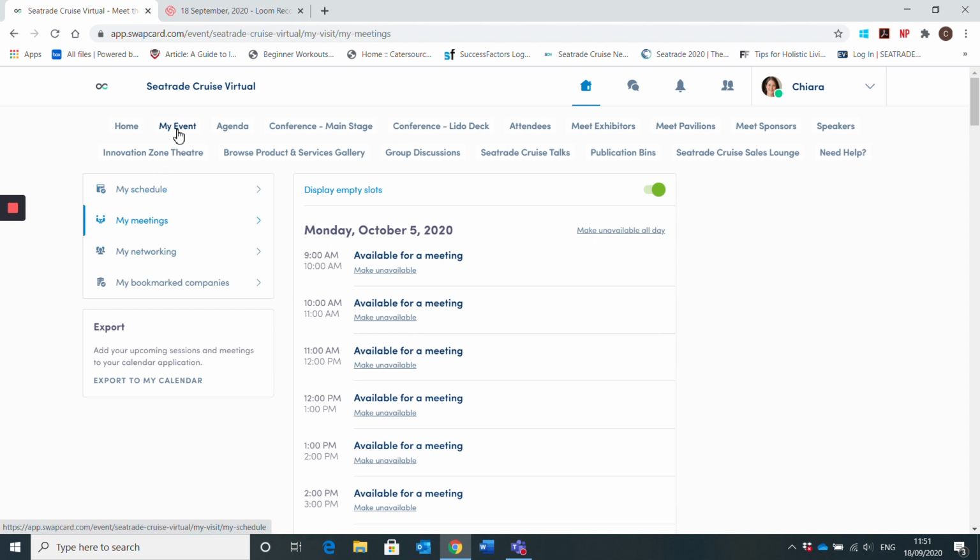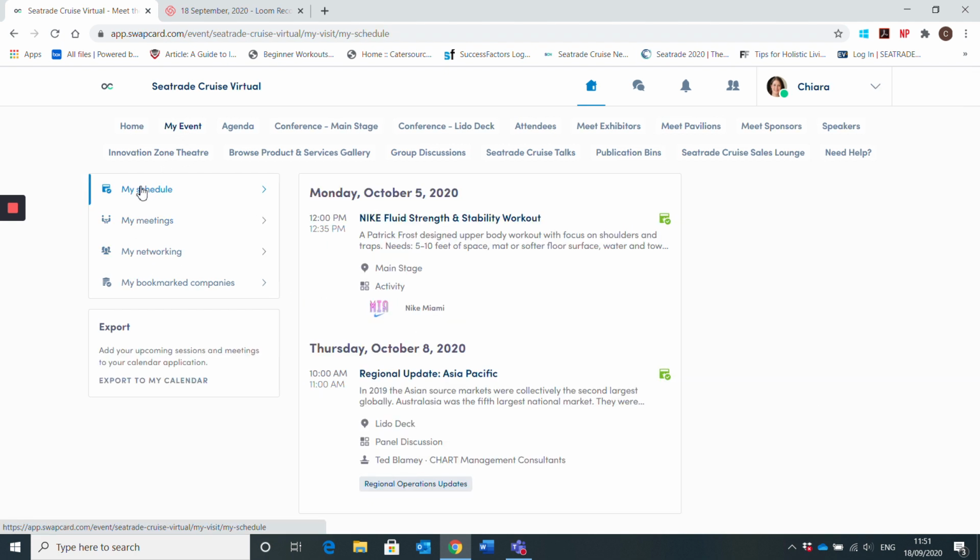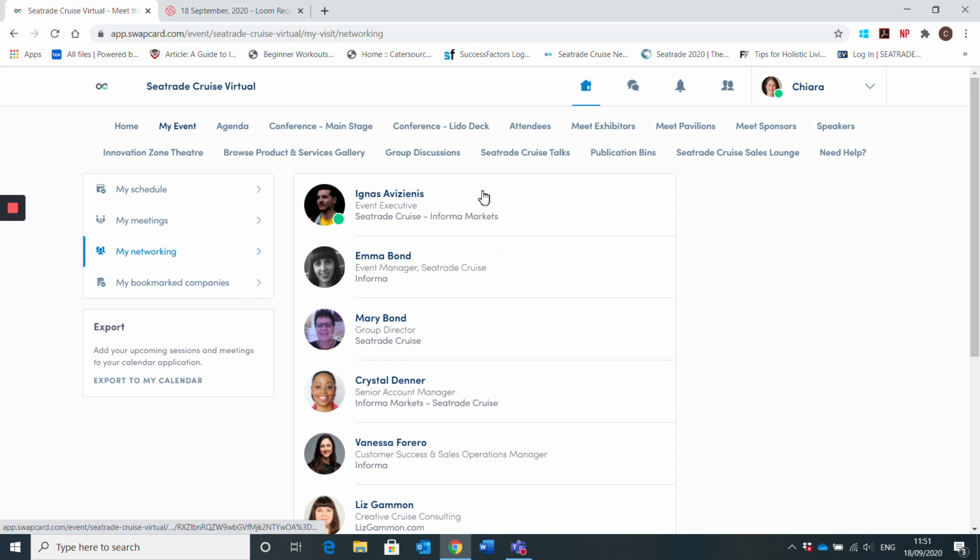Okay, so back under My Event, My Schedule is where you're going to have a schedule that you're going to be building out. By going through these different areas of the show, you'll have the possibility of adding things to your schedule. This will be the easiest place for you to go and see what you are doing for the entire week. And My Networking is where you're going to see all the people that you've already connected with. I'll show you how to connect with people later.